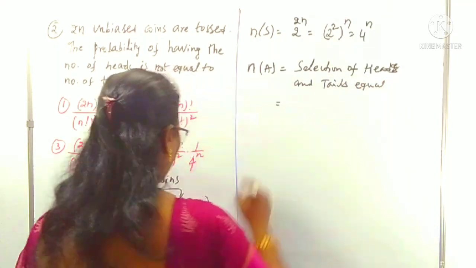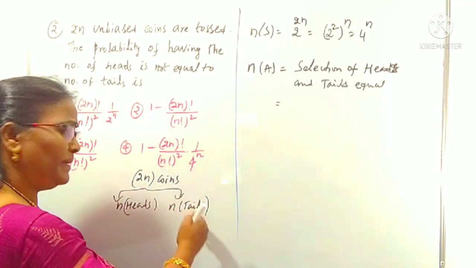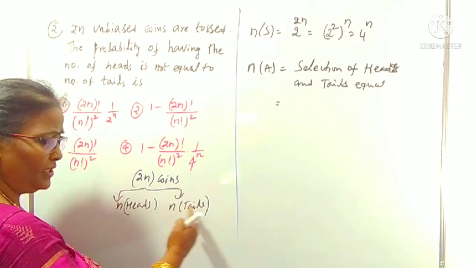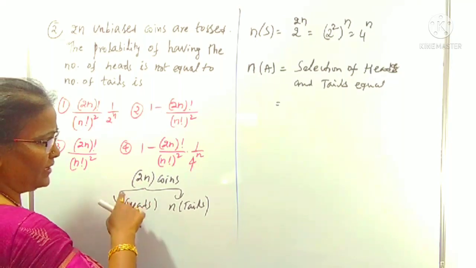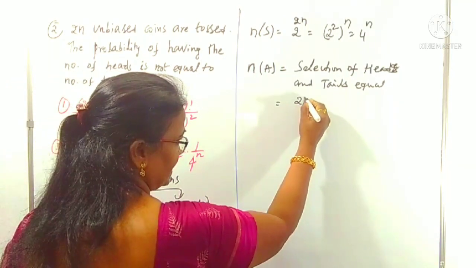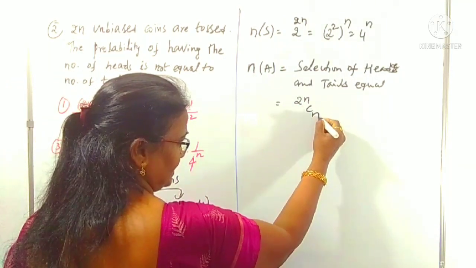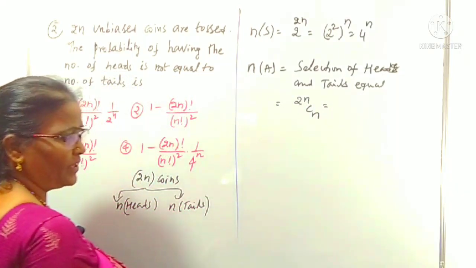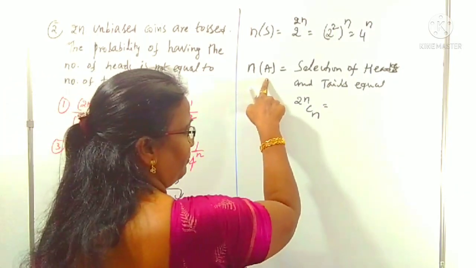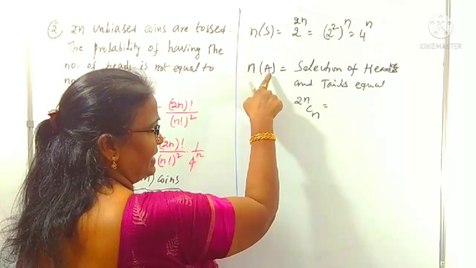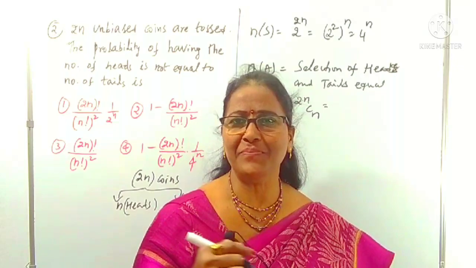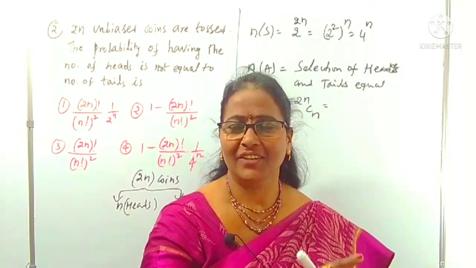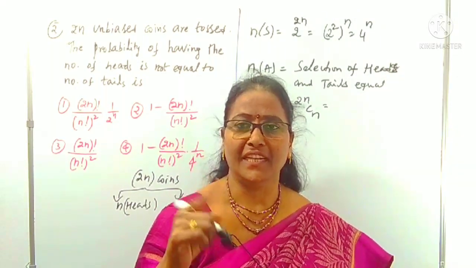If you choose n heads, automatically n tails will be chosen because both are equally likely events. So there are 2n coins. From the 2n coins you can select n heads in 2nCn ways. So 2nCn is n(A), where A is the event where heads and tails are equal.